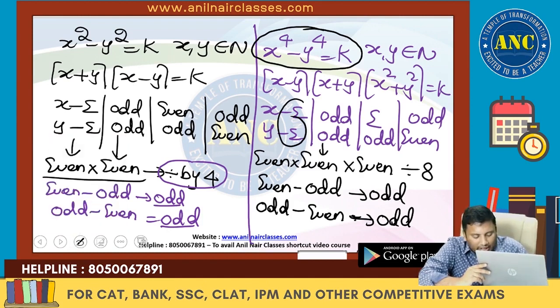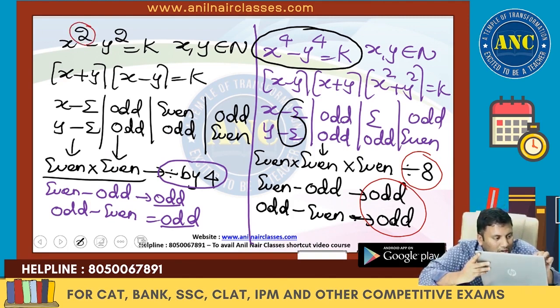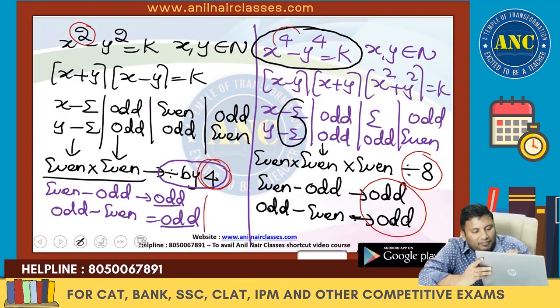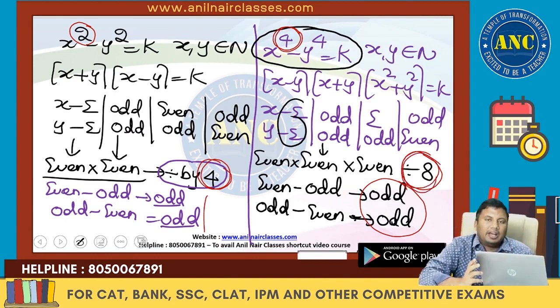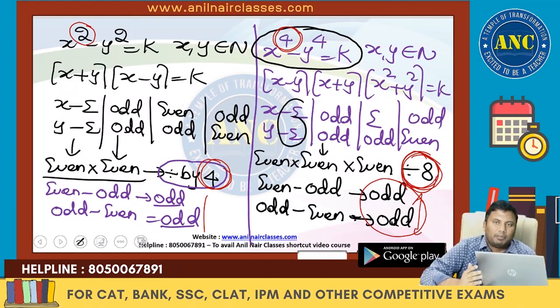It has integral solutions only if it is divisible by 8 and it is an odd number. Extremely important conclusion. If the power is 2, I get 2 into 2, 4, an odd number. If it is 4, I get 2 into 4, 8, an odd number. If the power is 8, I will get 2 into 8 and an odd number.